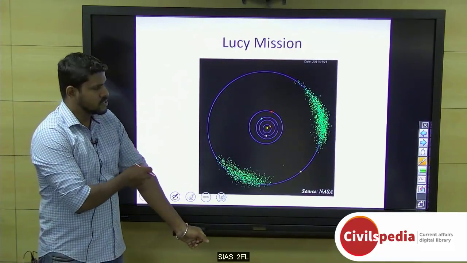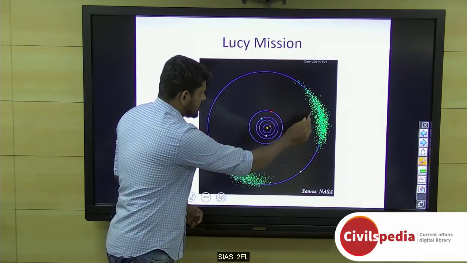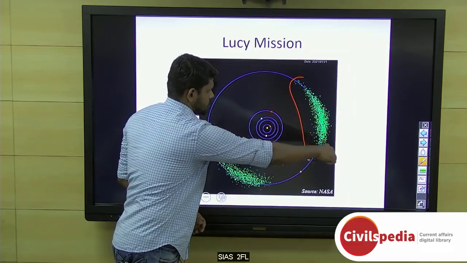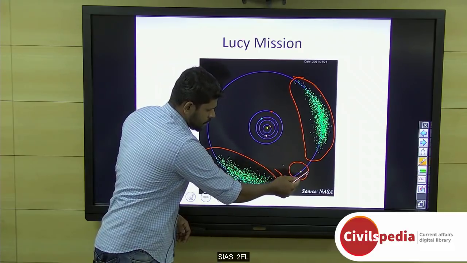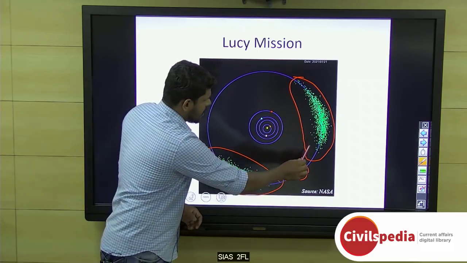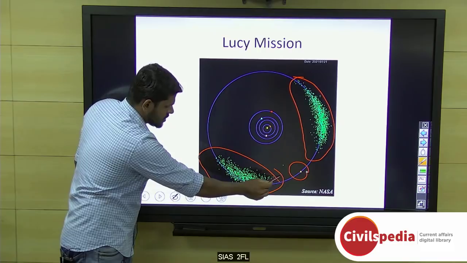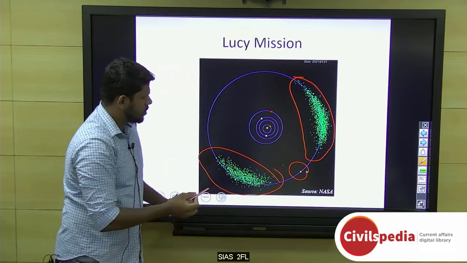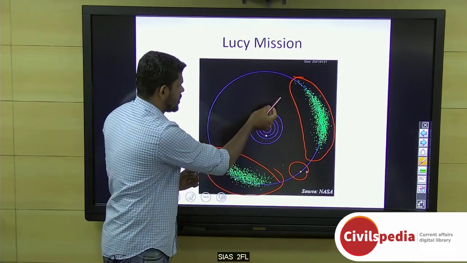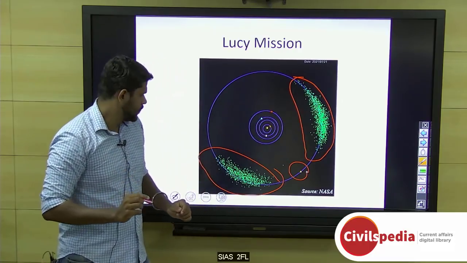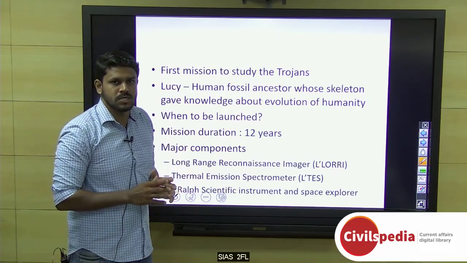this Lucy mission is to study 7 asteroids. Six asteroids belong to the two swarms of Trojan asteroids. This is the planet Jupiter, and one swarm of Trojan asteroids goes ahead of Jupiter, and another swarm of Trojan asteroids is behind Jupiter. It will study 6 of these Trojan asteroids, and 1 asteroid will be part of the main asteroid belt. It is going to be the first mission to study the Trojan asteroids.